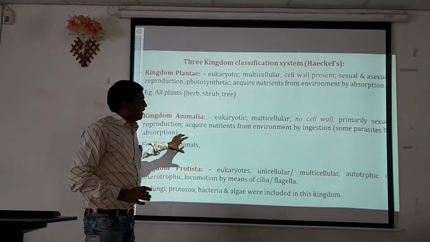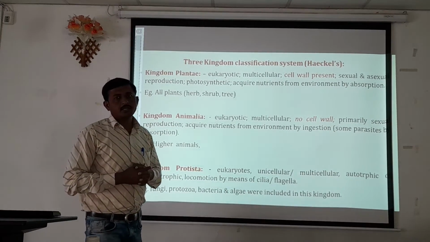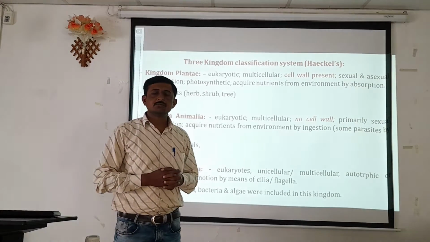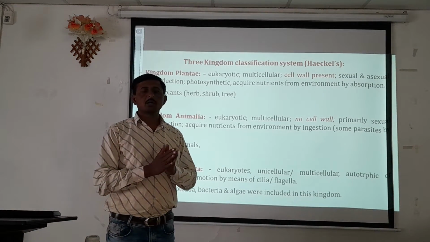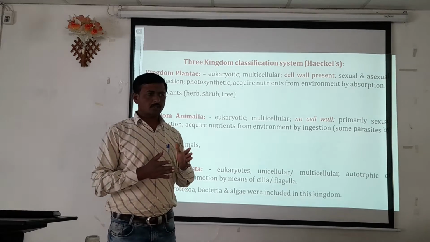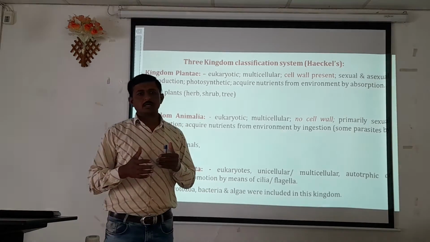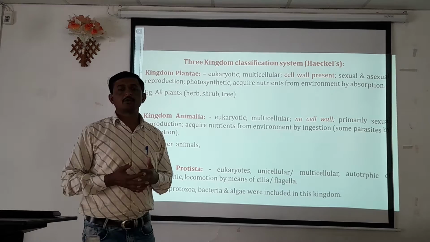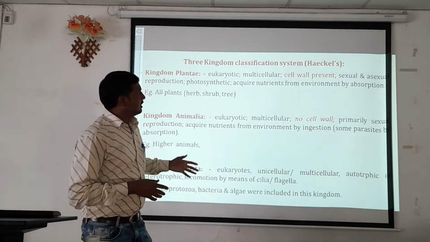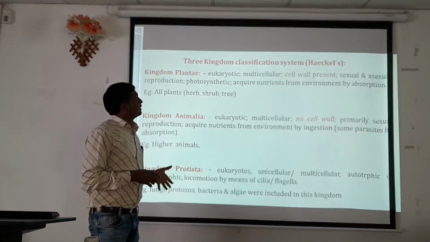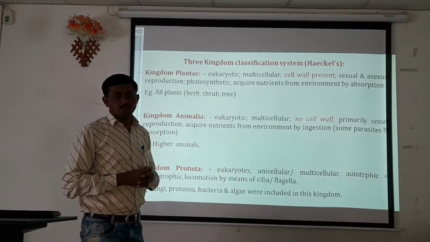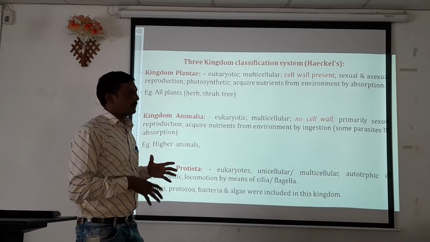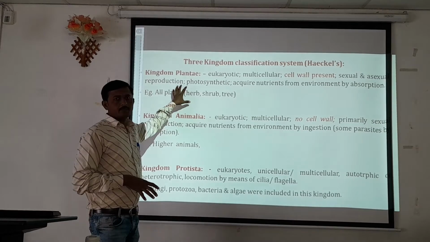According to the different characteristics shown by the microorganisms or the whole living world, their cellular characteristics and reproduction process, the three kingdom classification system was designed by Haeckel.